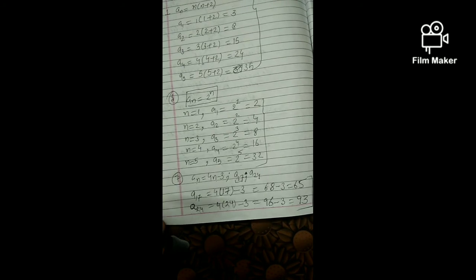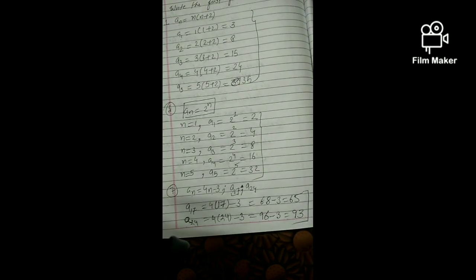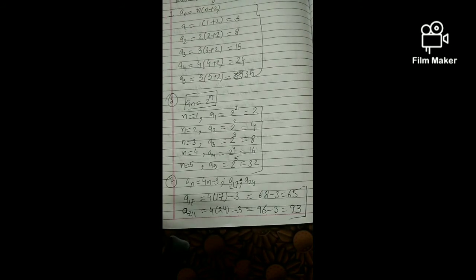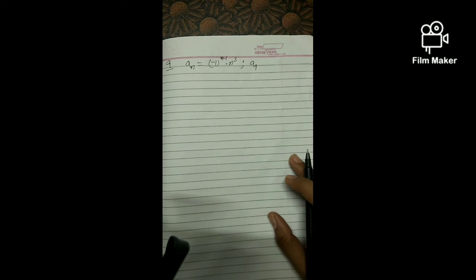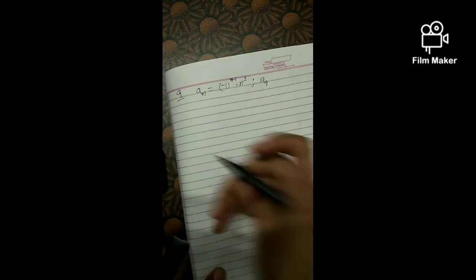Likewise, sum number 8, 9 and 10 also we will do. So we can do one more sum here, and I am selecting for that sum number 9. So let us do sum number 9 also, and then we will move to the next part, sum number 11 to 14. Here the nth term is given: minus 1 raised to power n minus 1 into n raised to power 3, and we have to find the 9th term.